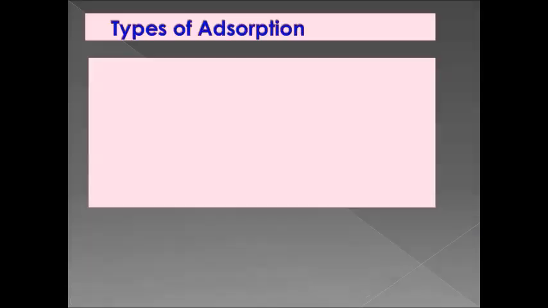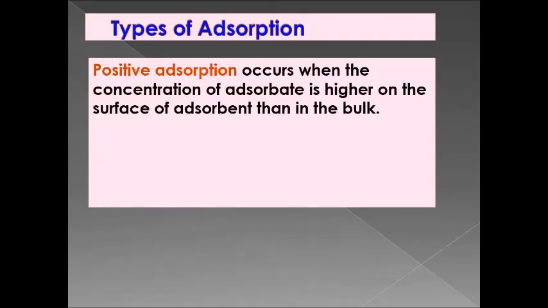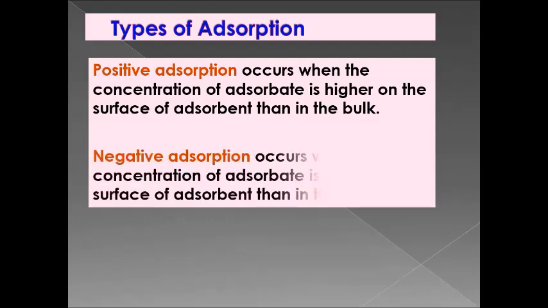There are two types of adsorption: positive adsorption and negative adsorption. Positive adsorption occurs when the concentration of adsorbate is higher on the surface of the adsorbent than in the bulk, whereas negative adsorption occurs when the concentration of adsorbate is less on the surface of the adsorbent than in the bulk. So these are the two types of adsorption.